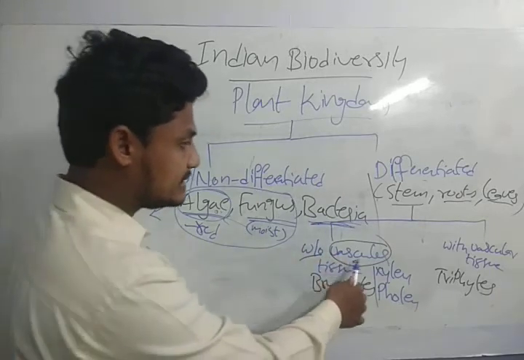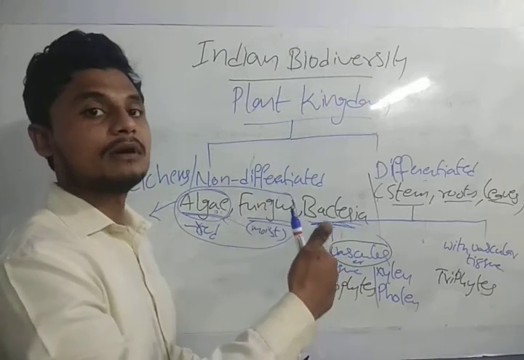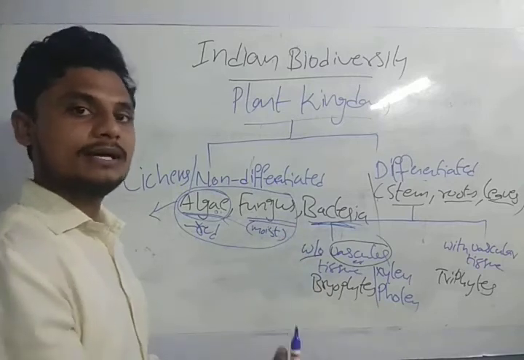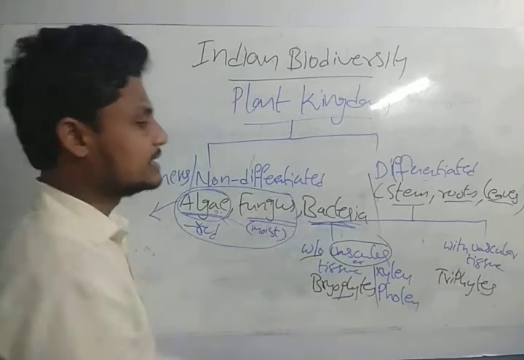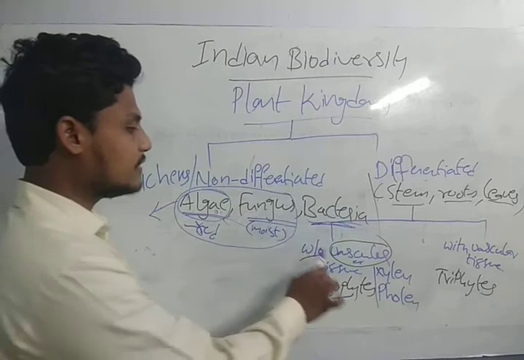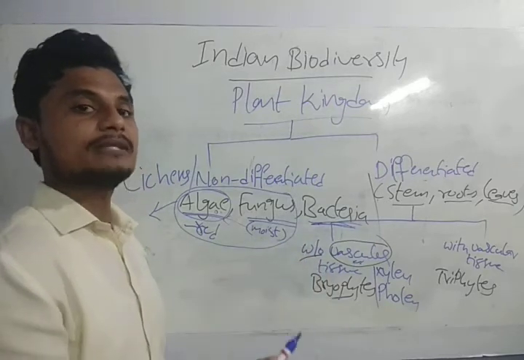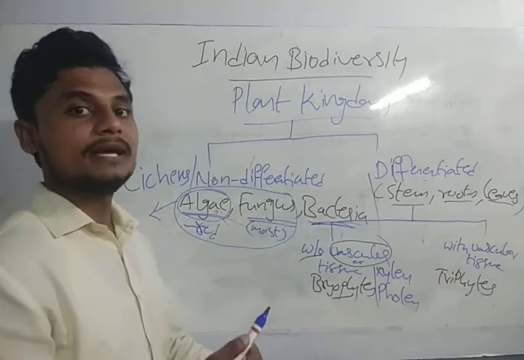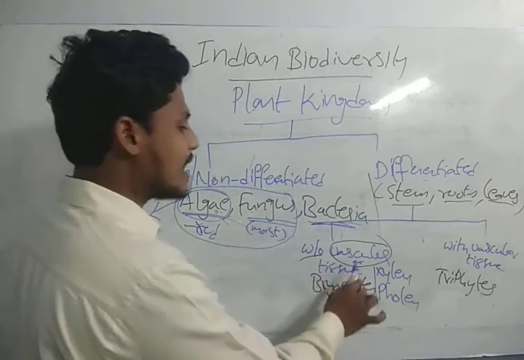Vascular tissue means the conducting complex with the system of xylem and phloem. The one without vascular tissue is called bryophytes. The one with vascular tissue is called triophytes. The vascular tissue, that is, the complex conducting tissue with xylem and phloem in it, makes the fluids and the nutrients pass through. That is called vascular tissue.